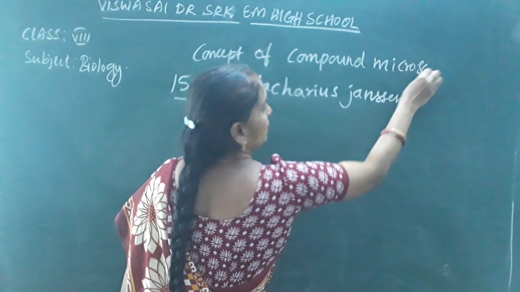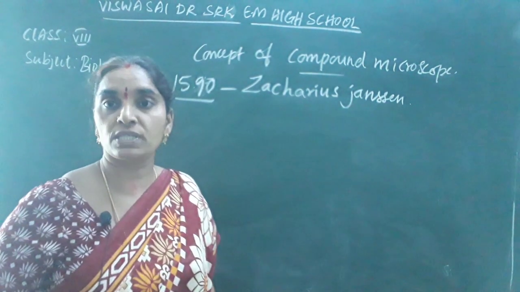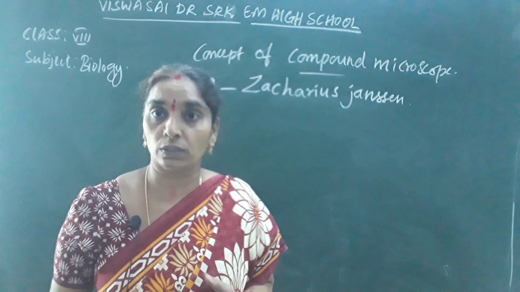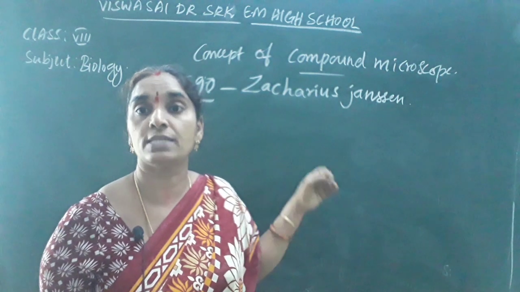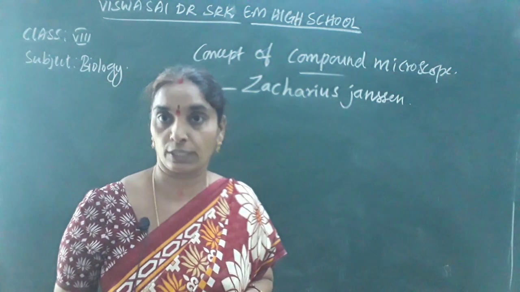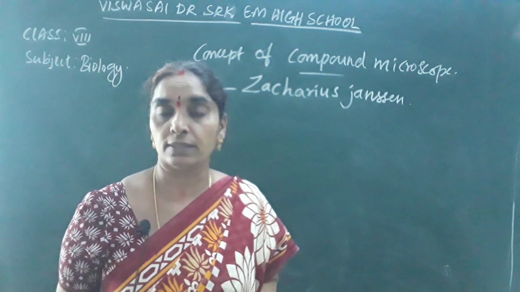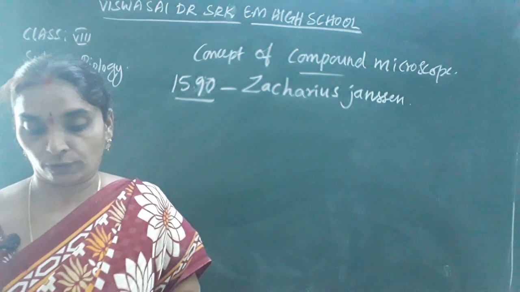First, simple microscopes were used with a single lens. Later, several lenses, more than two lenses, were used in a microscope, which is called a compound microscope. It was Zacharias Janssen who used the concept of the compound microscope.